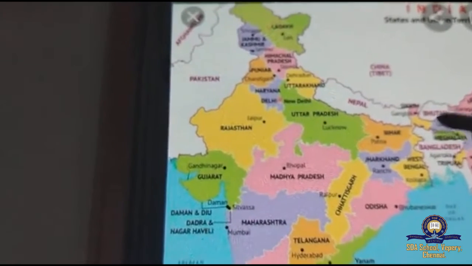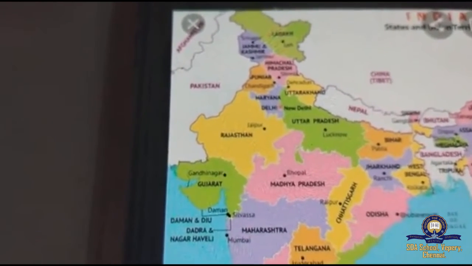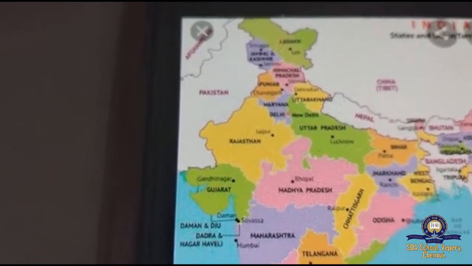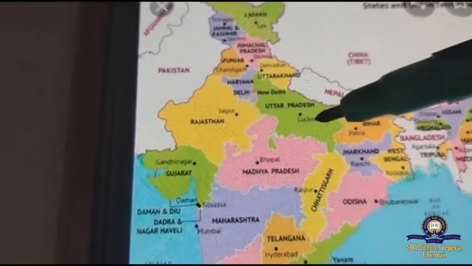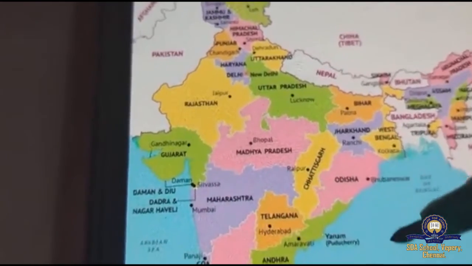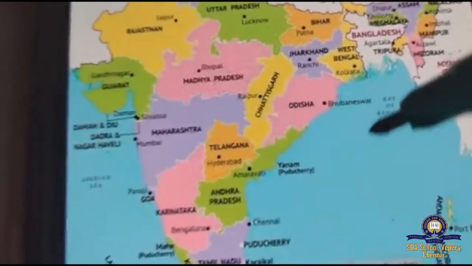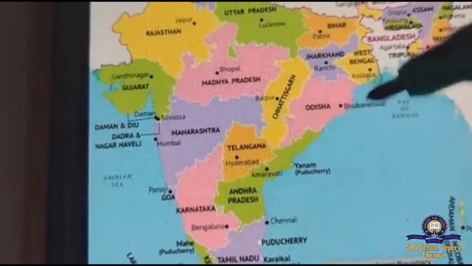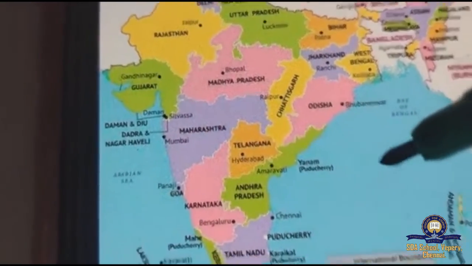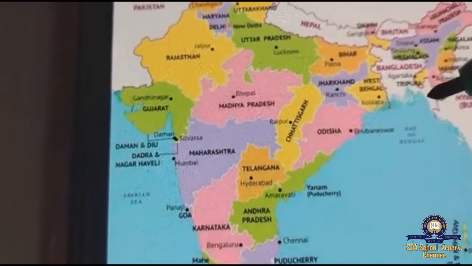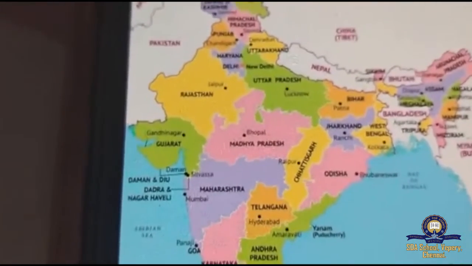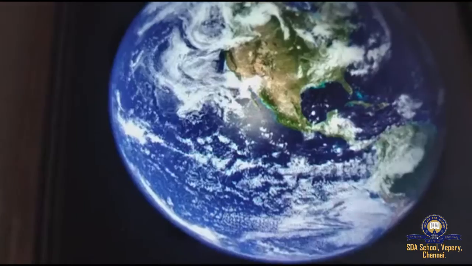This is the picture of our India map. Brown colors are shown for mountains, green colors are shown for plains and lowlands, and blue colors are shown for water bodies. We also have symbols and boundary lines. These are important when we look at our India map.